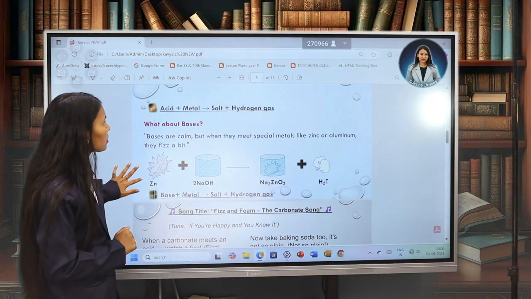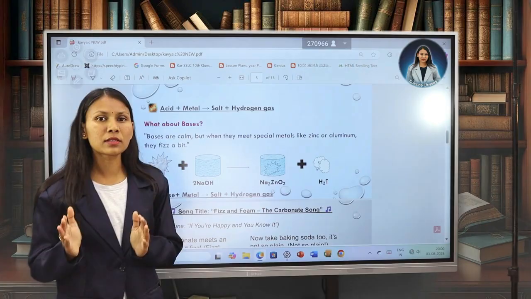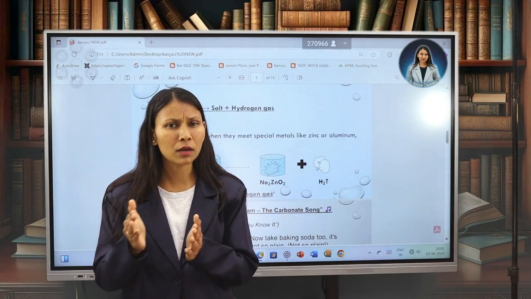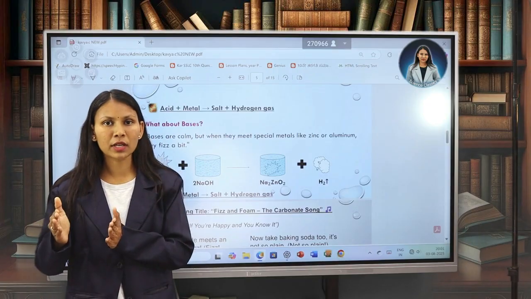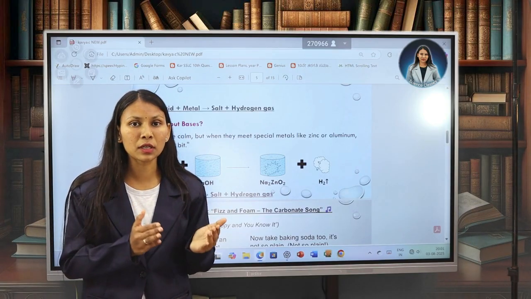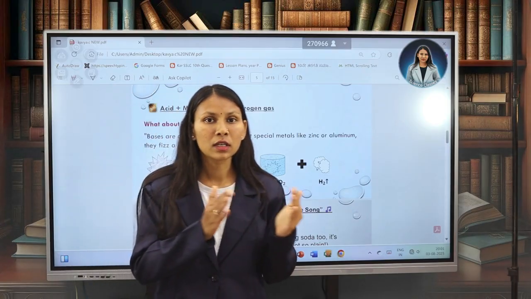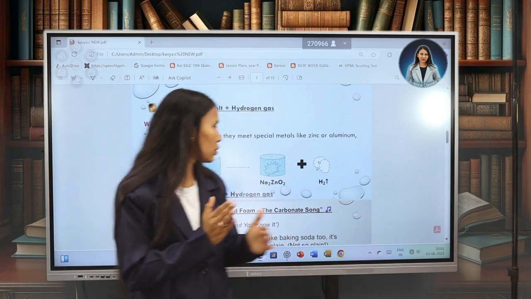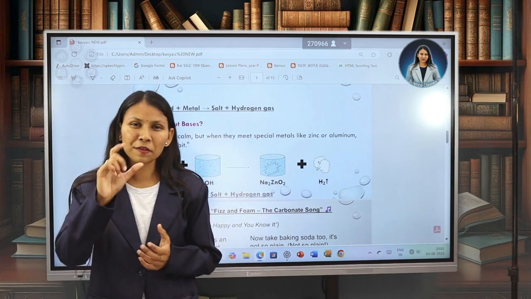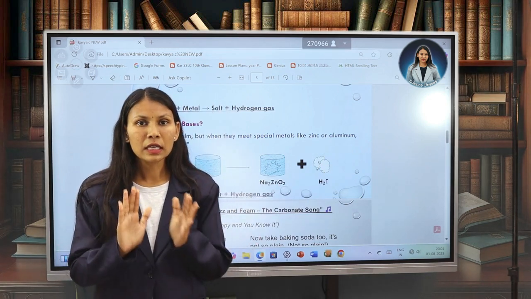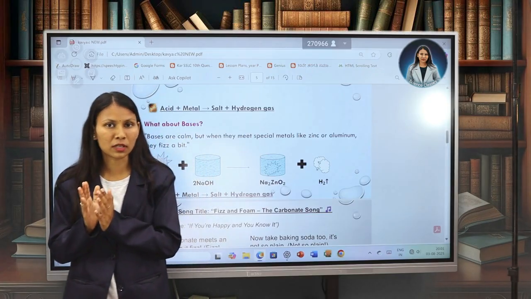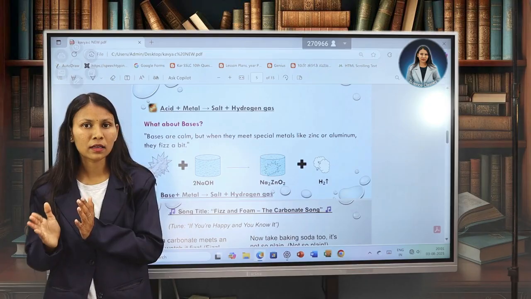So what about bases then? What happens when bases react with metals? Bases are calm in nature. So when they react, or have a fight, with special metals like zinc or aluminium, what happens? They will fizz a bit, means they will react a bit, and they will also form a salt. So there is a reaction ultimately between a base and a metal.